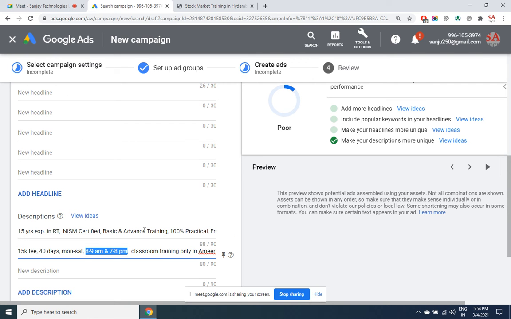Then there may be people looking for online training, but I only provide classroom. There may be 40% of the people who may not be ready to come till Amirpet, but they don't know that when they are clicking on that one. You may believe it or not, but you are wasting 80% of the clicks when you choose this type of ad, and even I used to make this same mistake. I don't say that you won't make profit, you may.